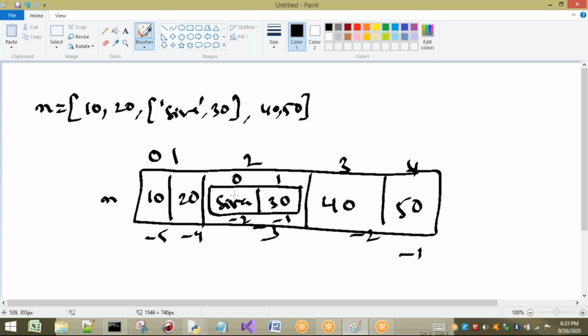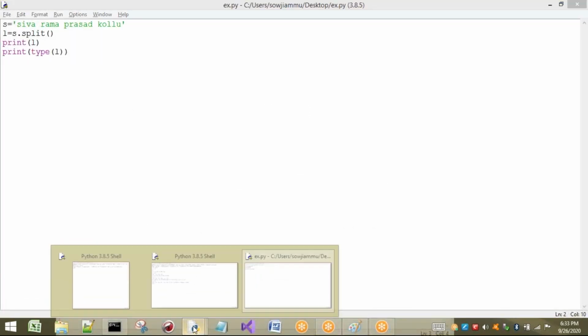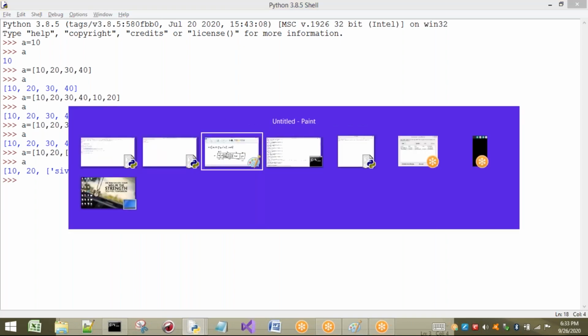Okay. So the first thing we have to observe here is that we can have a list inside a list. That concept is called a nested list. So directly I will take an example here. For example, a equal to 10 comma 20. You can take any values, no problem. It may be different types also, but basically I'm taking integers only. Comma 40 for example. If I enter this, see, it is going to read the nested list also. So in this way it is going to print, in the same way I have stored it here.